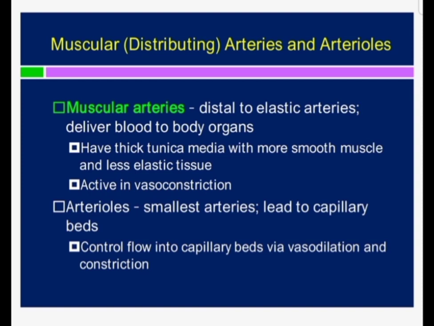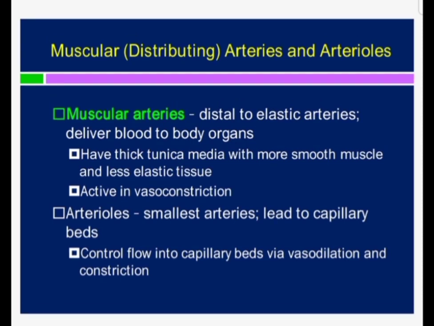Muscular arteries are the distributing arteries and arterioles. The muscular arteries are distal to elastic arteries. They deliver the blood to the body organs, have thick tunica media with more smooth muscles and less elastic tissue, and are active in vasoconstriction. And I have told you the distributing arteries are all the named arteries in the body. They are medium sized arteries, and they are also known as the distributing arteries.